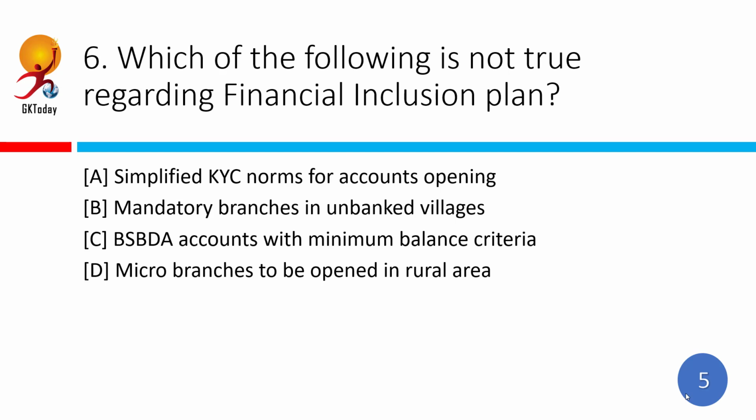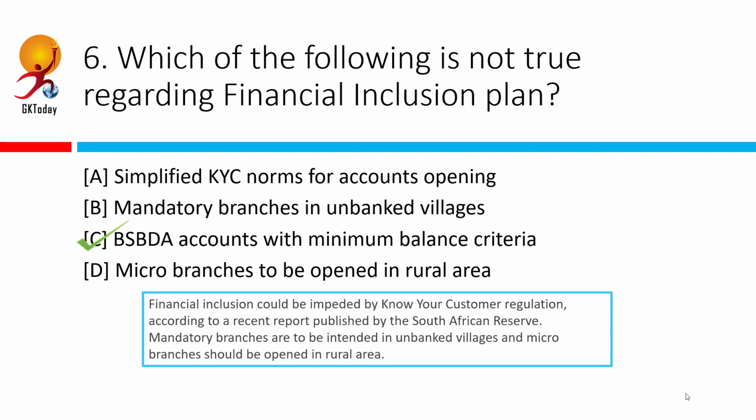Which of the following is not true regarding financial inclusion plan? Correct answer is option C. So this is pretty much common sense. Why would you have minimum balance criteria if you're trying to reach out to the poor? On the other hand, simplifying KYC, then mandatory branches in unbanked villages or very remote locations, micro branches in rural areas, all these are focused towards helping the poor access banking services.